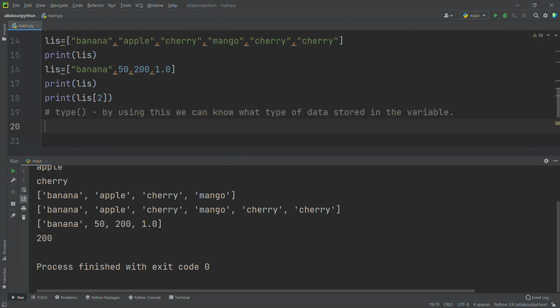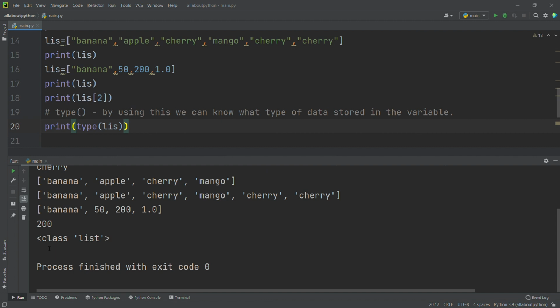So I will print the type of the variable. So it is saying, see, class list. So this is a list, whether it has a single data type or other data types.